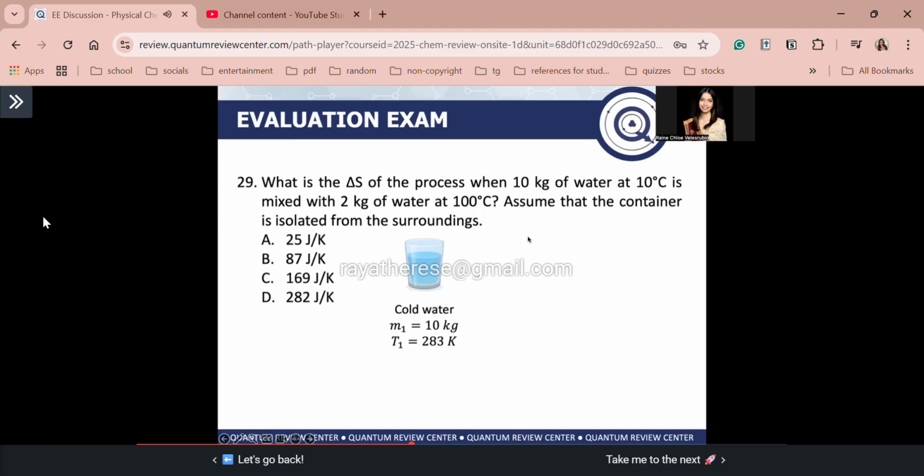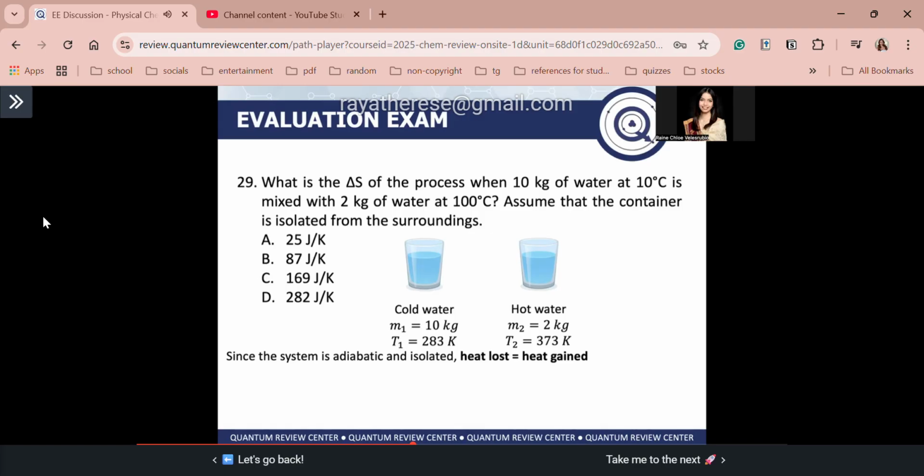And again, we have here cold water with a mass of 10 kilograms, initial temperature of 283 Kelvin. Okay, so 10 degrees Celsius converted to Kelvin. Okay, ma'am, bakit convert to Kelvin? Again, we have to get delta S. Again, your delta S, guys, is in terms of J over Kelvin, tama? So we have to convert to Kelvin first. Next, hot water naman, mass is equal to 2 kilograms, temperature is equal to 373.